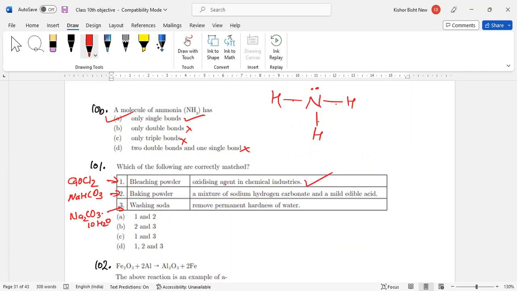A mixture of sodium hydrogen carbonate and a mild edible acid. Yes, baking powder. Whenever we add a mild edible acid to baking soda, it changes into baking powder. Washing soda removes permanent hardness of water. Yes, this is washing soda, correct. Washing soda removes the permanent hardness of water. So all three are correct. So your answer is option D.